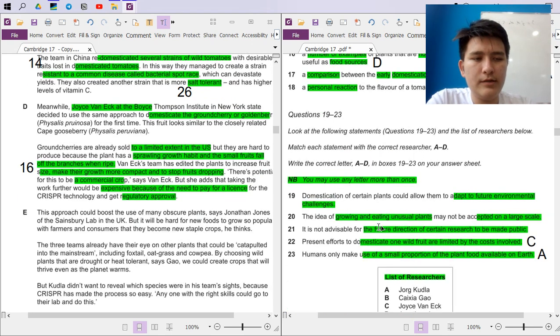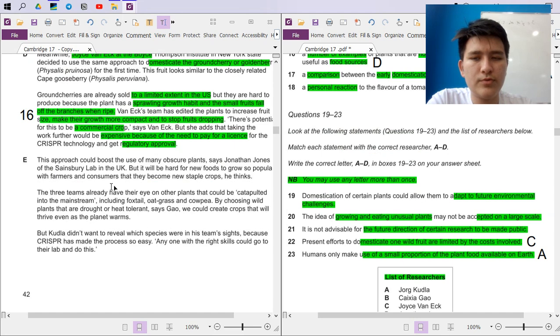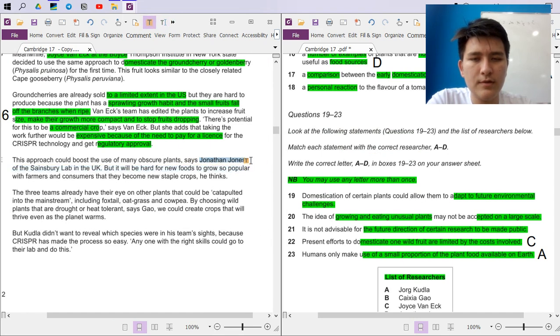Okay. Now, I guess we keep reading. This approach could boost the use of many obscure plants, says Jonathan Jones, but it will be hard for new foods to grow so popular with farmers and consumers that they become new staple crops, he thinks.